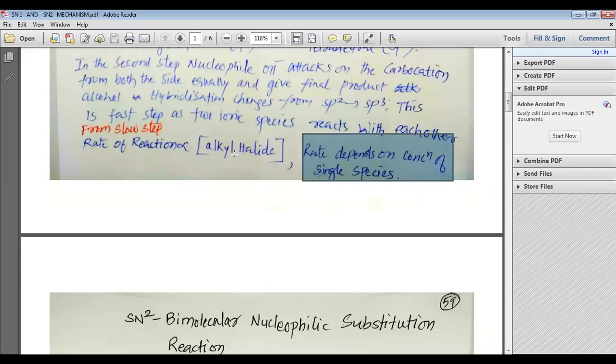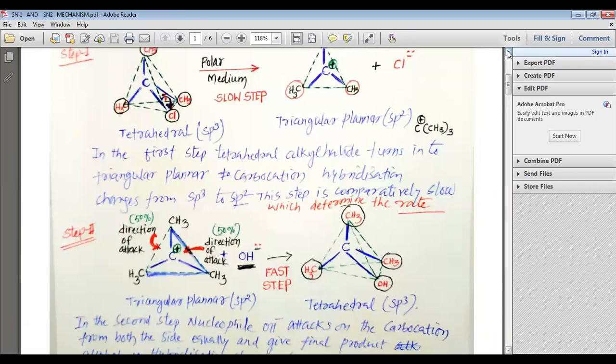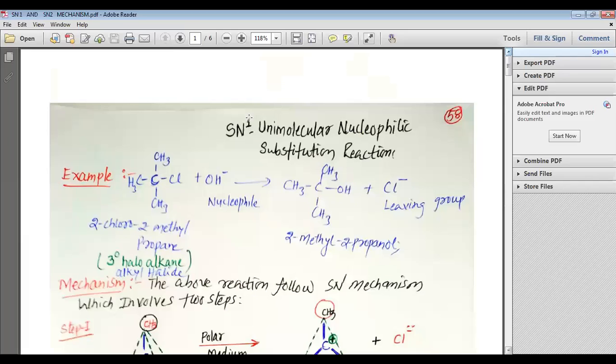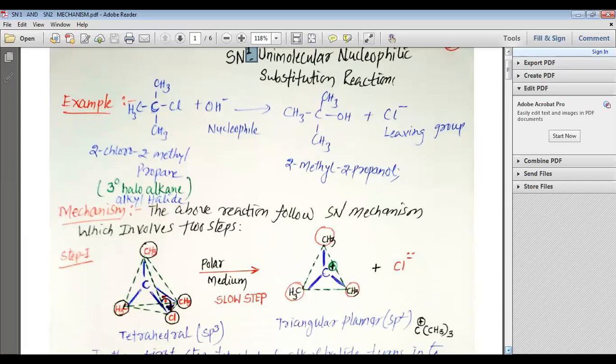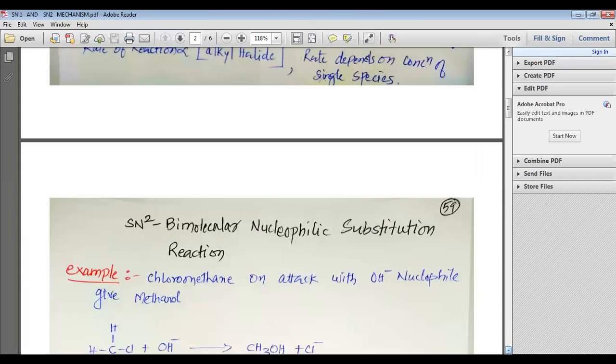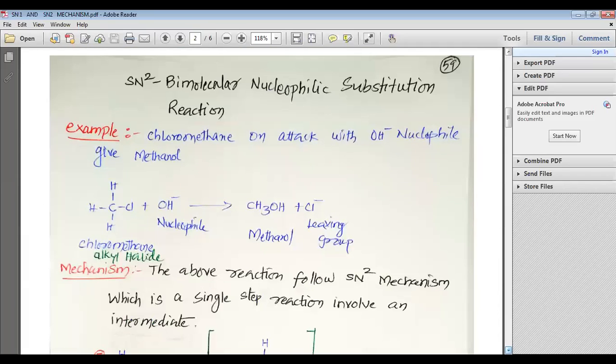Now you would come to know why we have written SN1. Though it is a two-step reaction, we have written it as SN1. What is the reason? You might have now realized. This is how, my dear students, we understand the mechanism. Now let us look at the second mechanism, which is known as the SN2, bimolecular nucleophilic substitution reaction. Let us look at the example first.